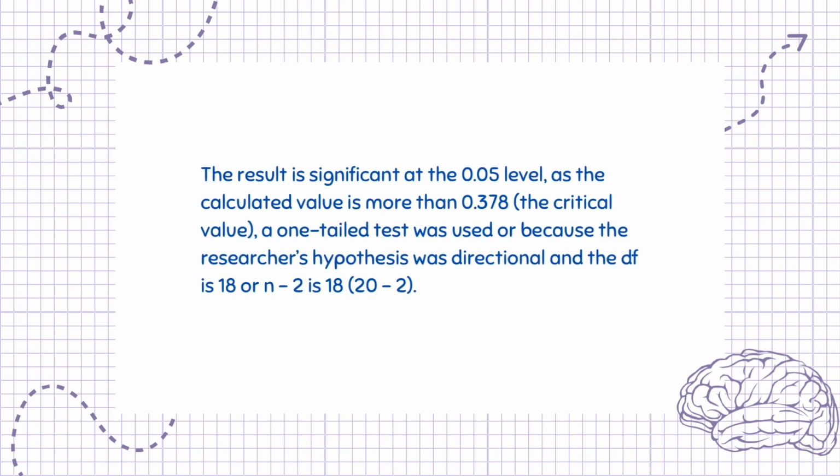The result is significant at the 0.05 level, as the calculated value is more than 0.378, the critical value, and a one-tailed test was used, because the researcher's hypothesis was directional, and the df is 18, or n minus 2, which is 18, 20 minus 2.